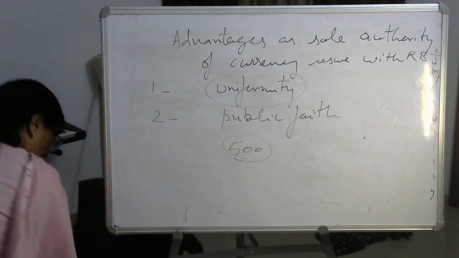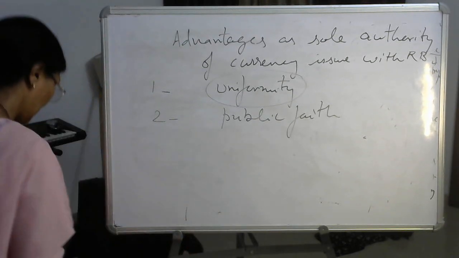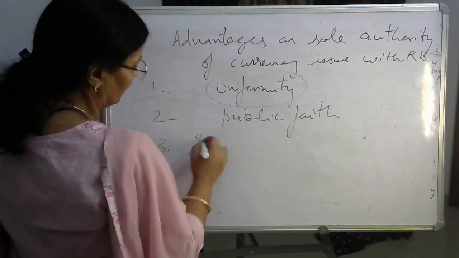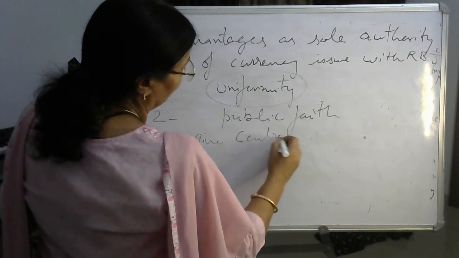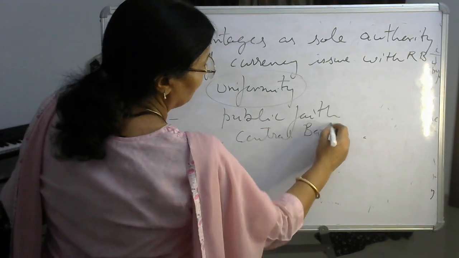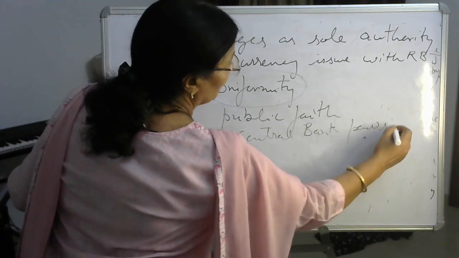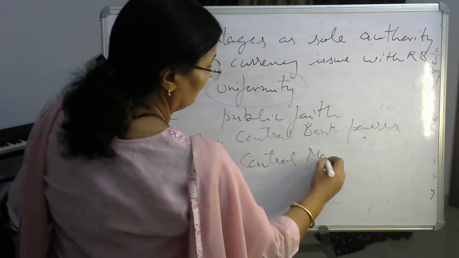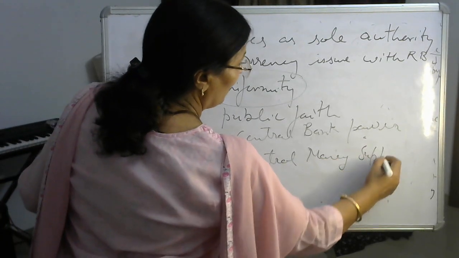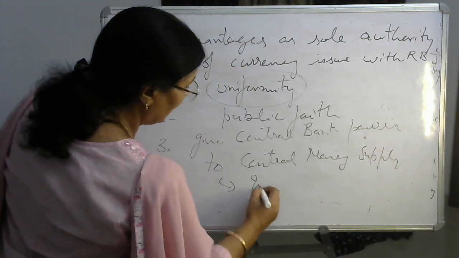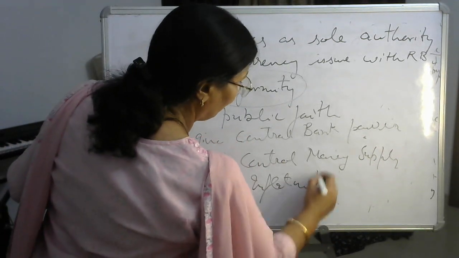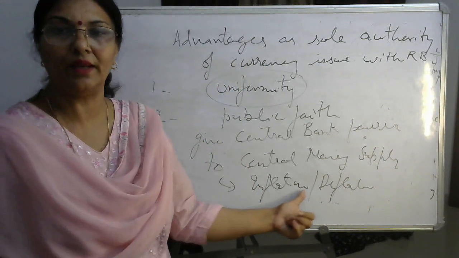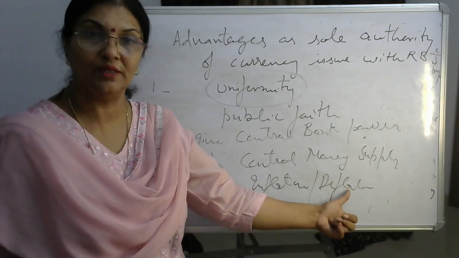Next one here, we can see it gives the central bank power to control money supply, and to have a check on inflation and deflation, right? Inflation is caused because of excess money supply. Deflation is caused because of deficient money supply, right?